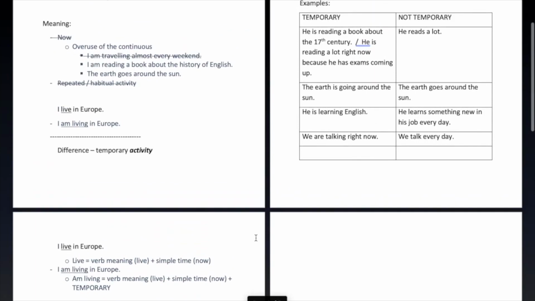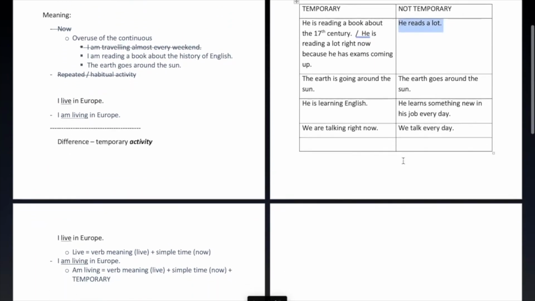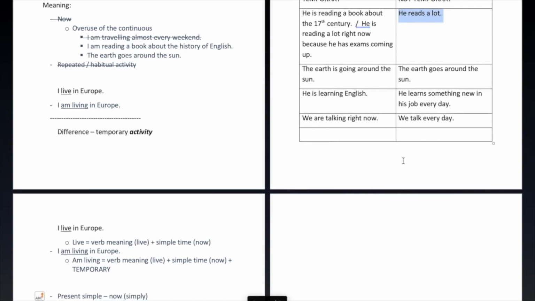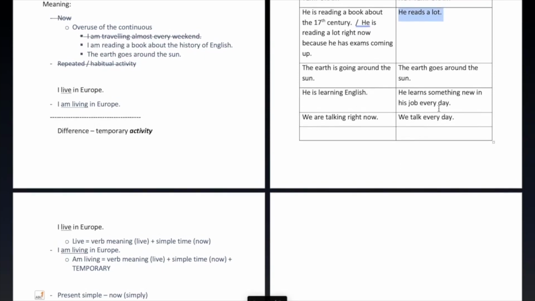So if we look at our examples, he reads a lot. This is simply now that he reads a lot. And we don't have any other meaning in there about it being temporary, about there being a result, about it being in the future from now, or about he being the object of something, which would be the passive meaning. All right, we just simply have this. This is true now, and that's it.